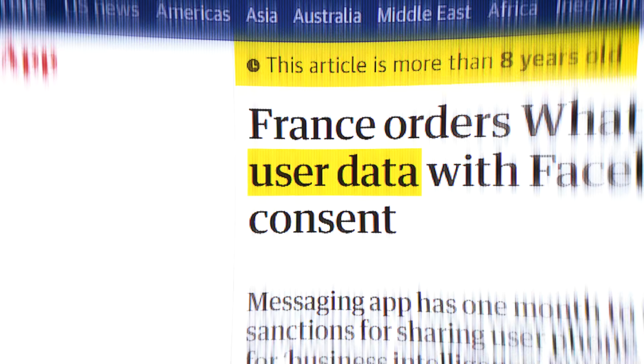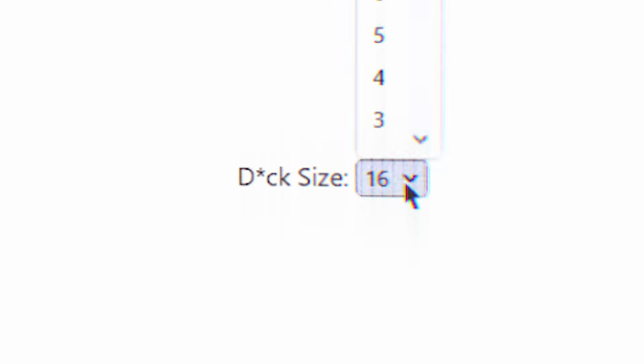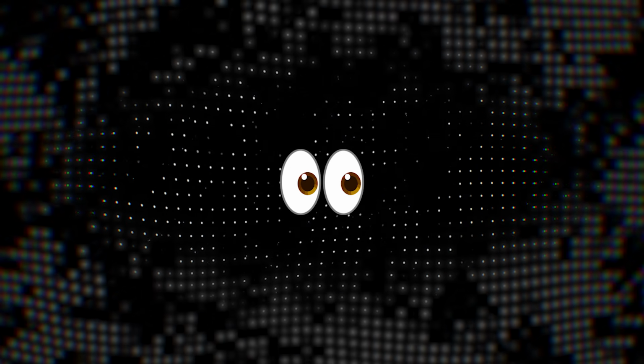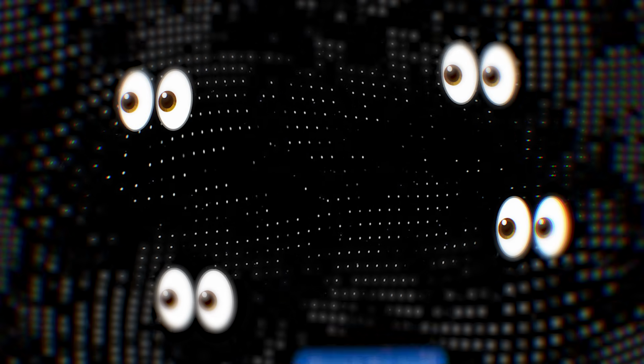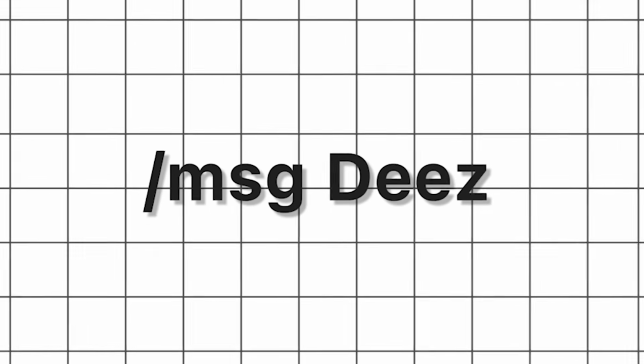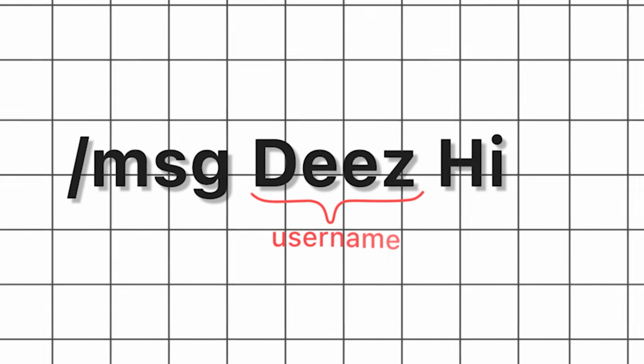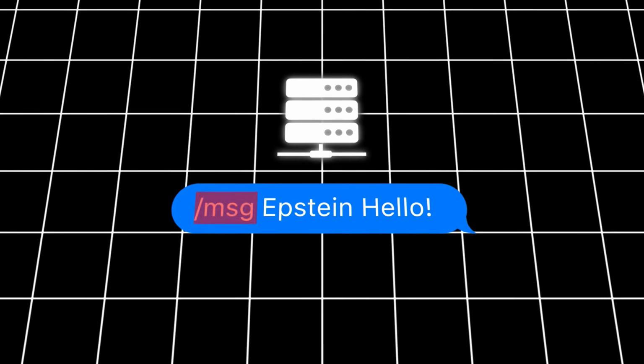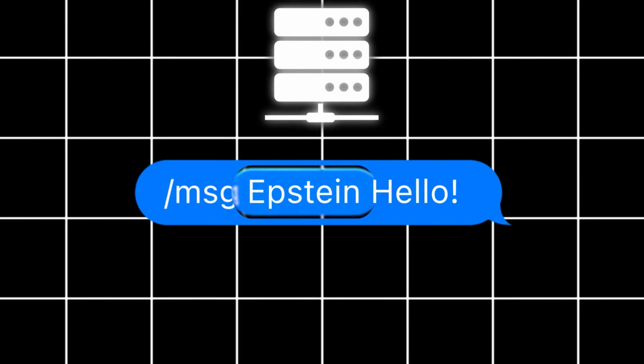With just this, you could communicate with anyone in the world. And see, I want to make an alternative to these big corporations that sell all your data and force you to give them your ID. But right now, everything is public, and everyone connected can see every single message. If I want to make it a real competitor to apps like WhatsApp and Discord, I need to implement private chats between users. My idea was to add the command /message. If you type /message ds hi, you write the private message to the user ds with the content hi. So the server just checks if your message starts with /message, and if that's the case, it sends the specified user your message. However, implementing this was...